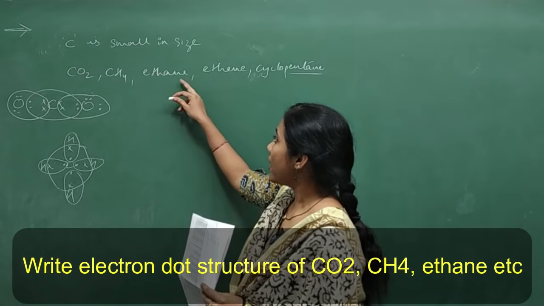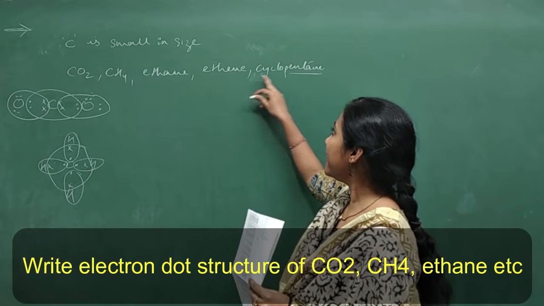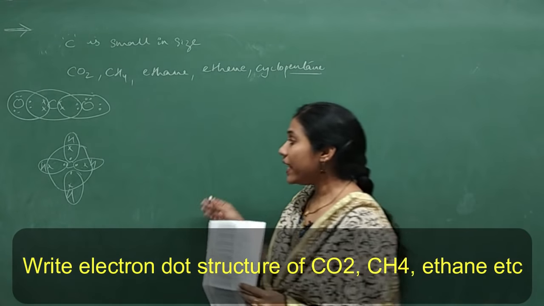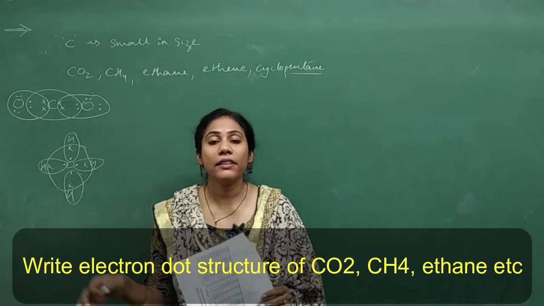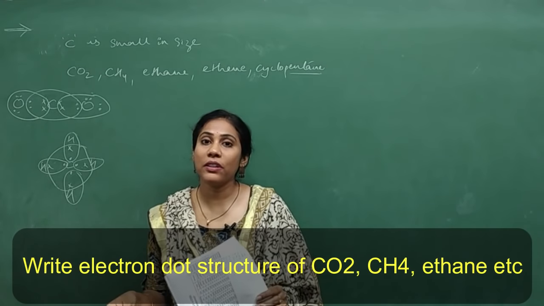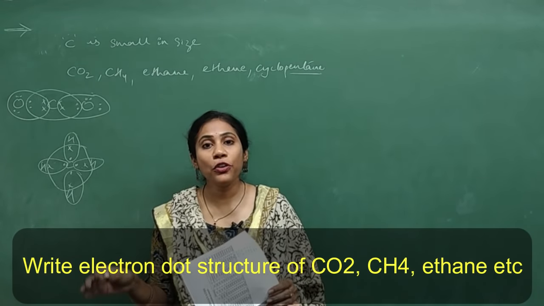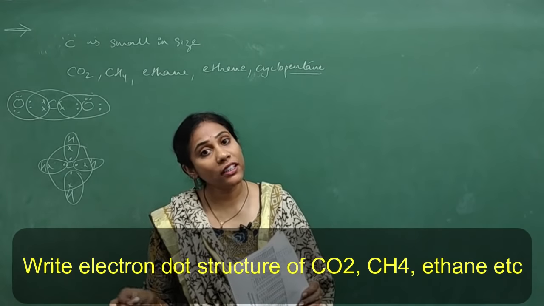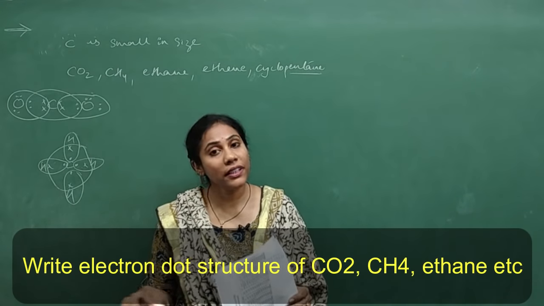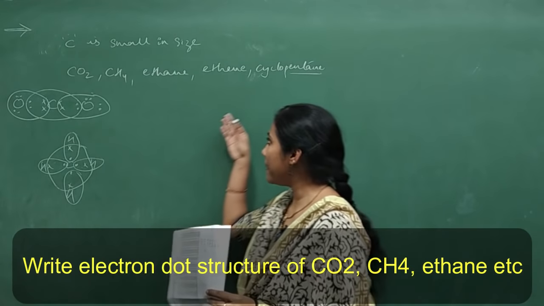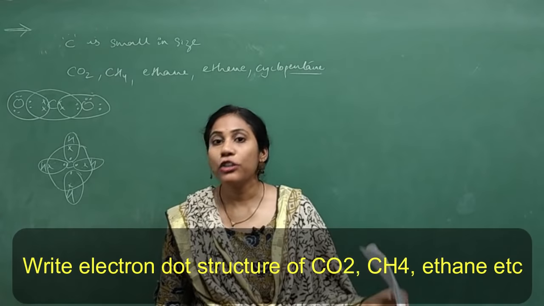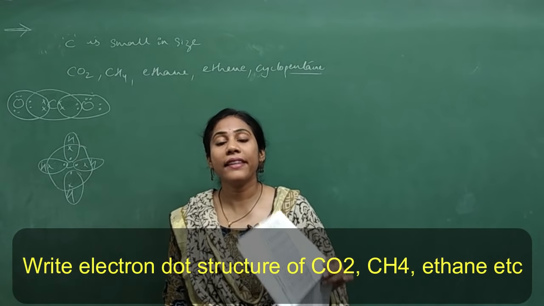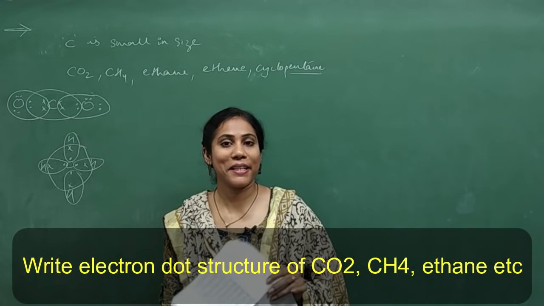And they can also ask you the dot structure for ethane, ethene and cyclopentane, where its dot structures were clearly explained in the video carbon and its compound playlist. And also I have done important questions on carbon and its compound. In that video also I have explained the dot structures of these things. You can just refer to those videos where the links are provided in the description.